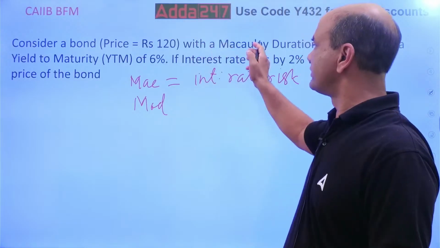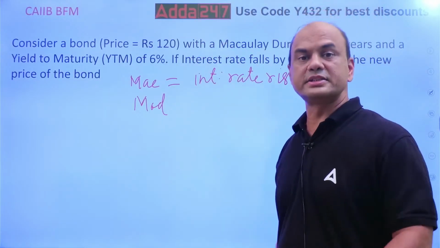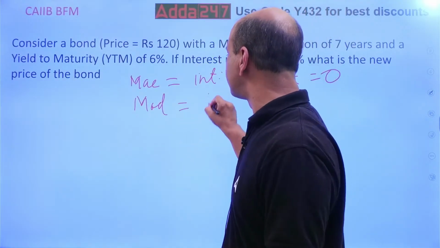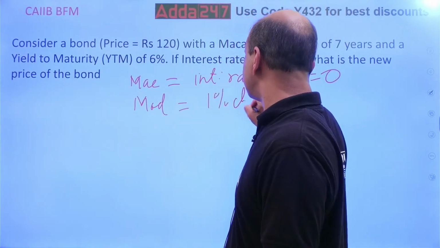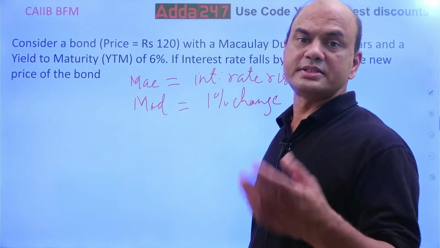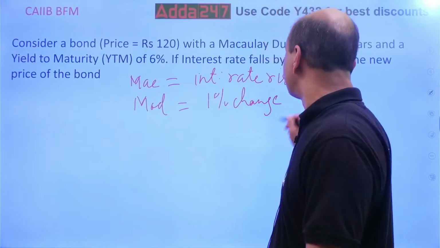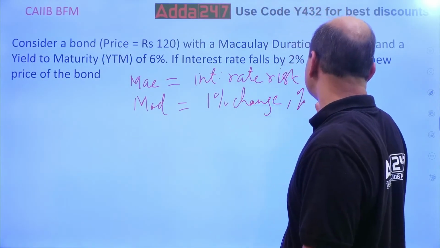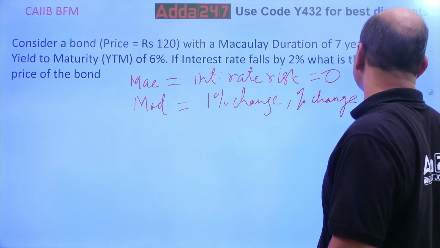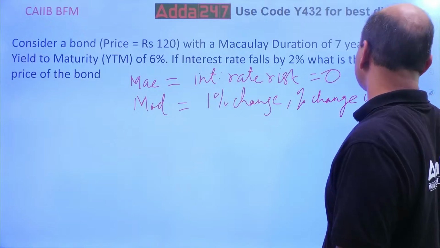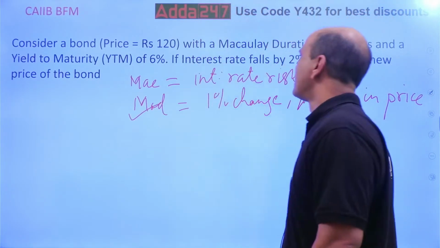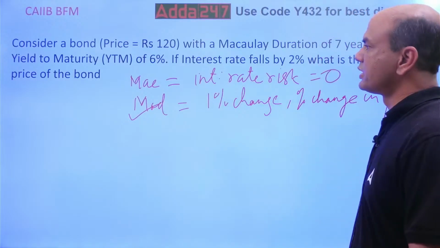Modified duration means for 1% change in benchmark, what is the percentage change in the price of the bond? This is basically what is required. If the interest rate falls by 2%, what is the new price of the bond?